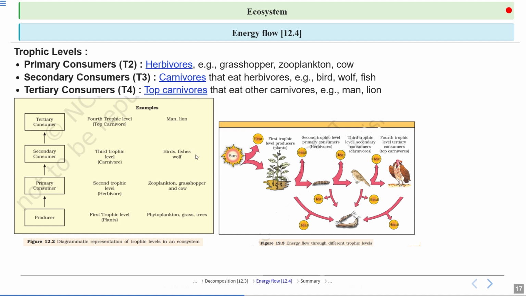Okay, so here we have the four trophic levels. Energy is being transferred from the first trophic level to the second, and then to the third, and finally to the fourth. And at each step, energy is being lost, and only 10% of the energy is transferred to the next trophic level. Okay, ultimately, all of these organisms will die, including plants. They will form detritus that will be decomposed with the help of detritivores and decomposers. And in this process also, energy is lost at each step.